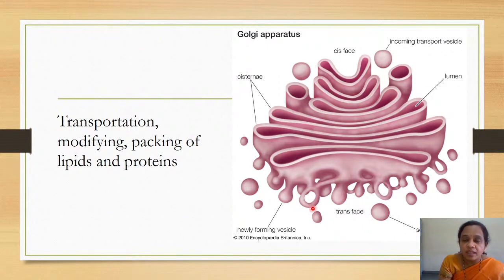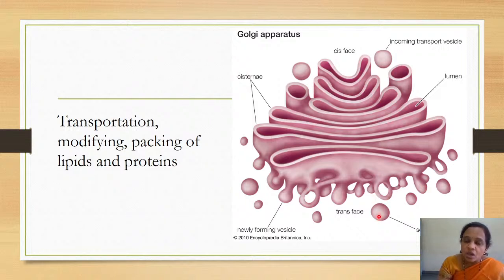If the protein has to be utilized by this cell only, then it will directly come out of the Golgi. But if the protein is not utilized by the cell and has to go and act on some other organelle, the Golgi apparatus will pinch it off and collect it in a small vesicle, which is pinched out of the Golgi apparatus.